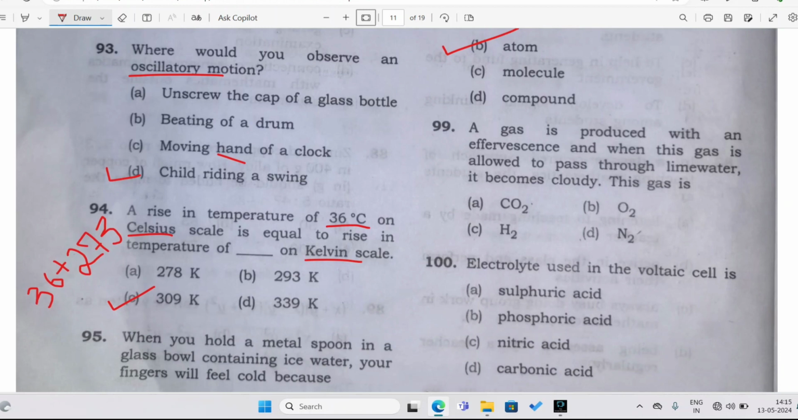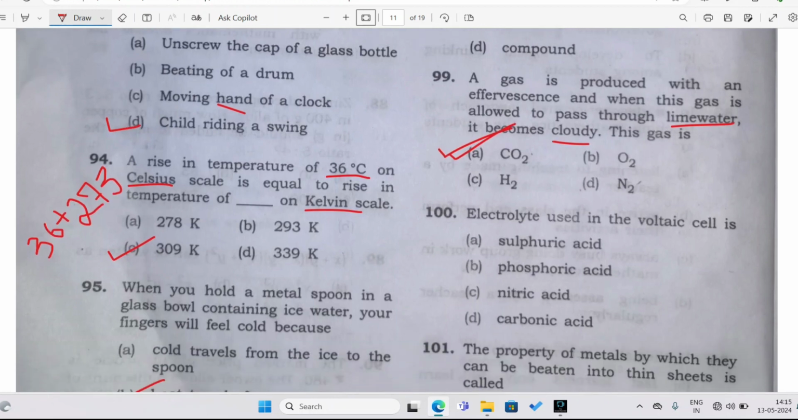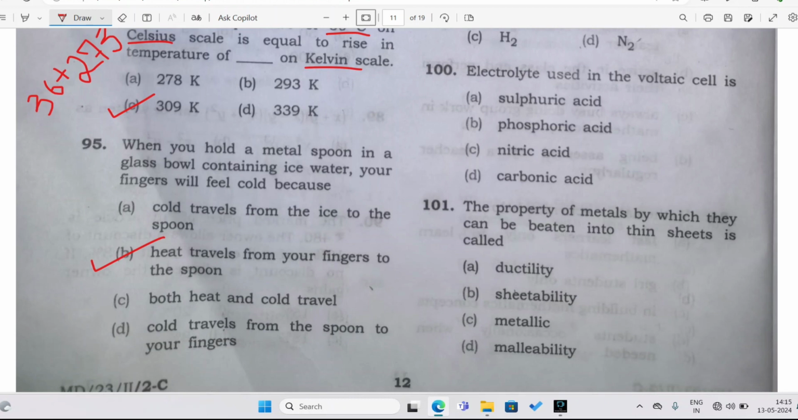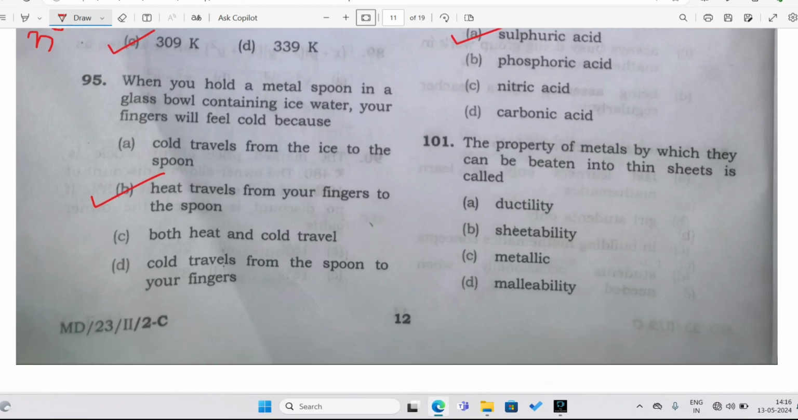Now, a gas is produced with an effervescence, and when this gas is allowed to pass through lime water, it becomes cloudy. So which gas is this? Of course, it is carbon dioxide, CO2. All right, next question. Electrolyte used in the voltaic cell is sulfuric acid, phosphoric acid, nitric acid, or carbonic acid. So which electrolyte is used? Of course, sulfuric acid, H2SO4, is used as an electrolyte in the voltaic cell.